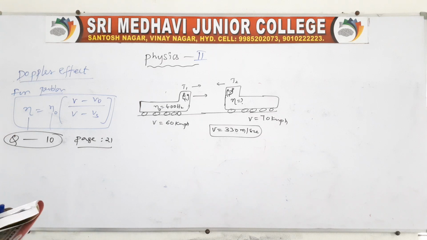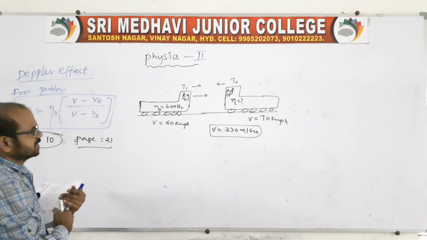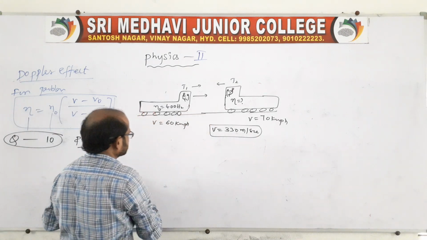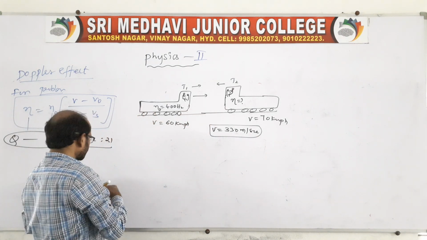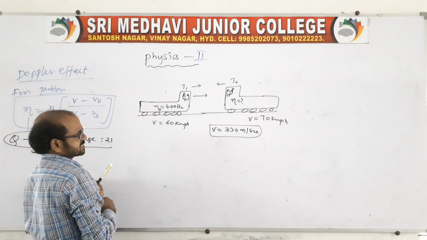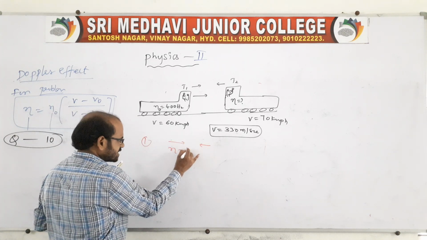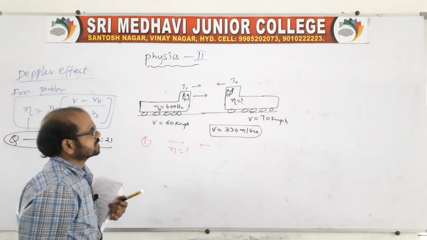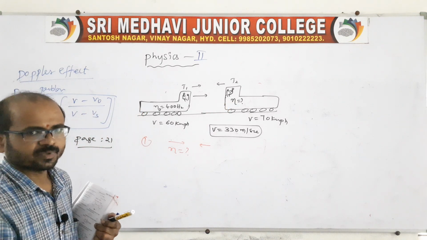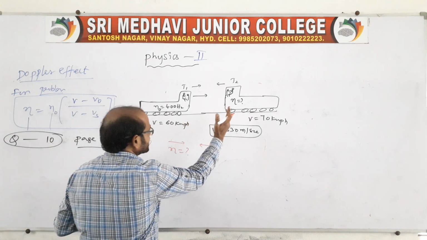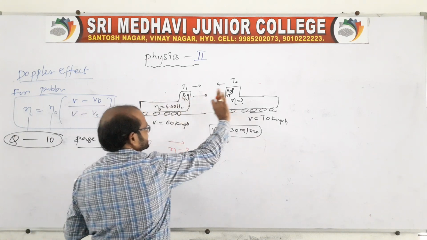Clear? Now, after the two trucks have passed each other, what frequency does the driver of the second truck hear? Again, the question: the first part asks, when they are approaching each other, what frequency does the second truck driver receive? This is the first one. And the second is, what is heard when they have crossed.